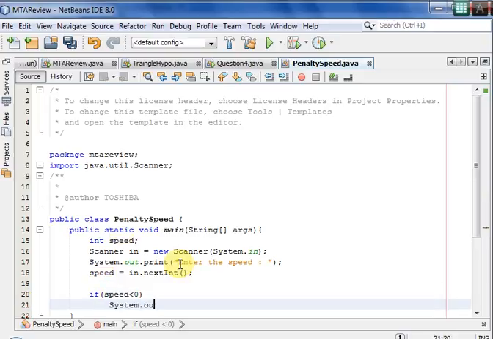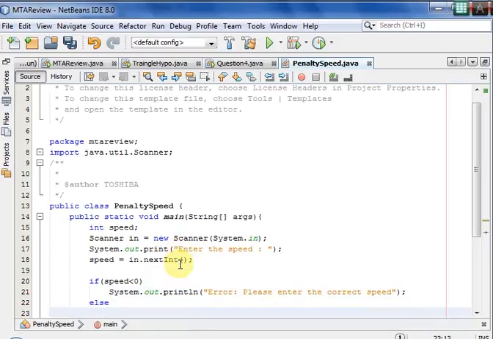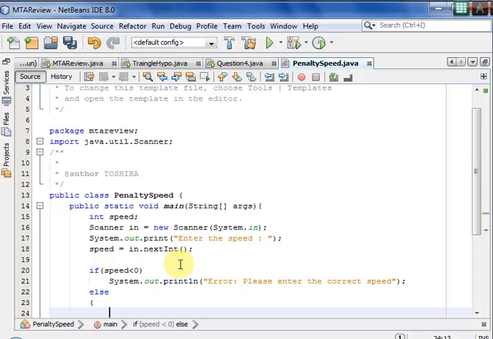Then you have to write System.out.println, error, please enter the correct speed or a positive speed, whatever message you want to give. Else, you have to calculate the fine.